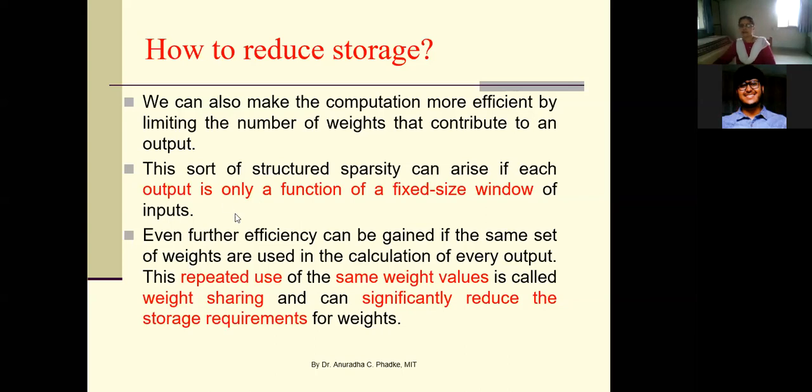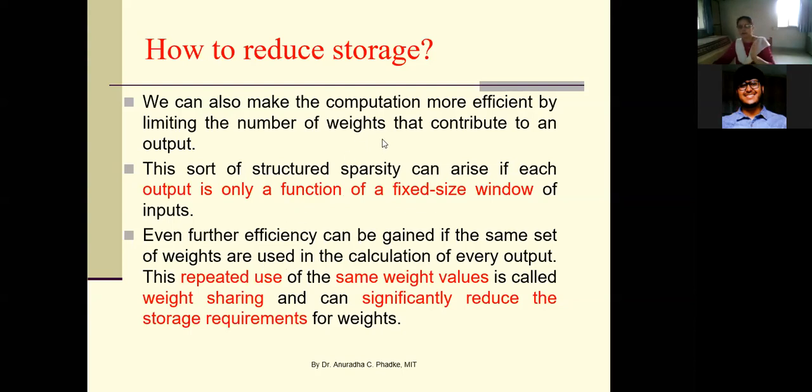And if you use this same mapping function of 1 1 1 1 for all the local areas from your entire image, you need only 4 weight values for the entire image. Means you are using those same 4 weights, W1, W2, W3, W4 for the entire image.